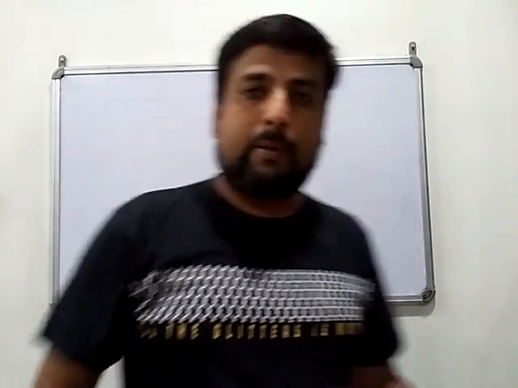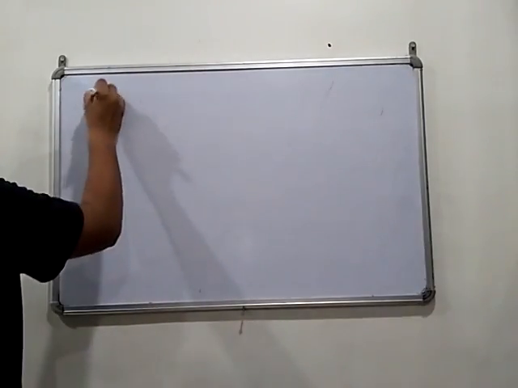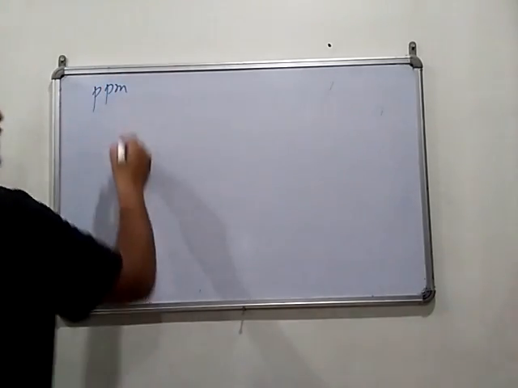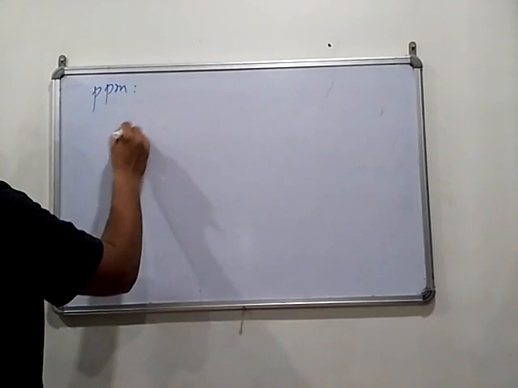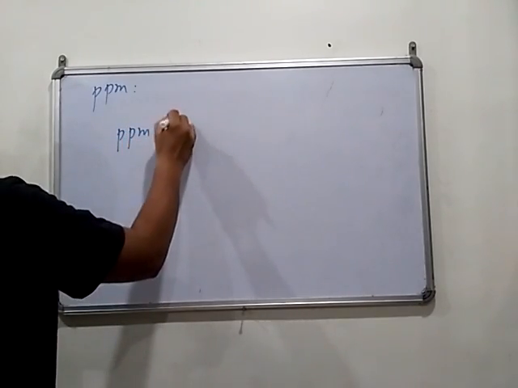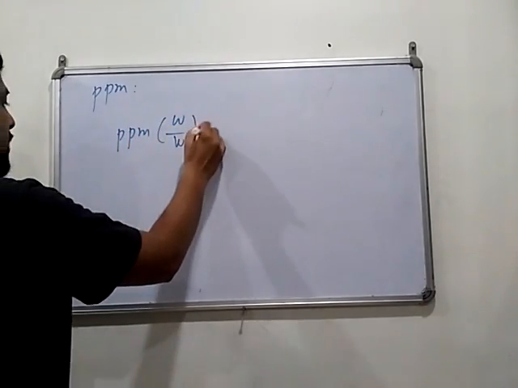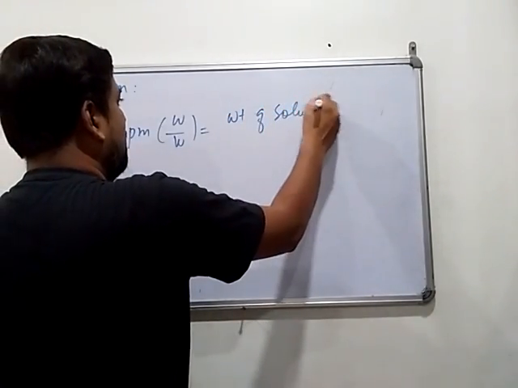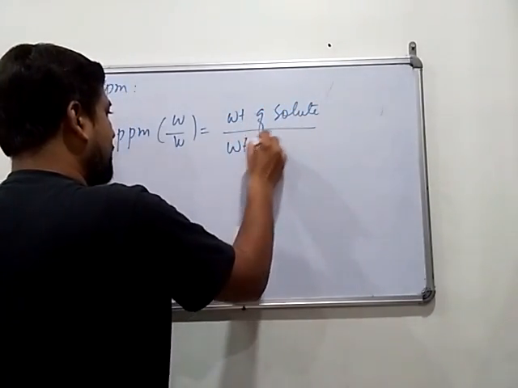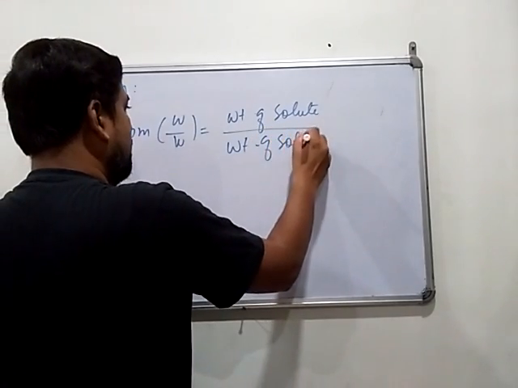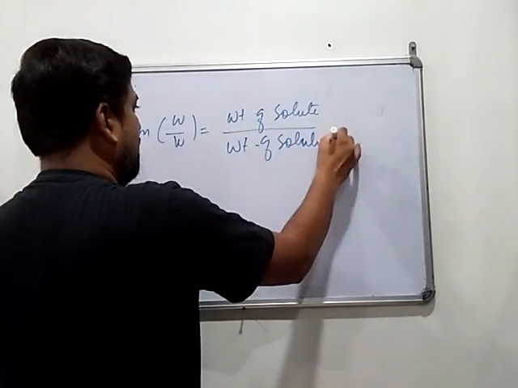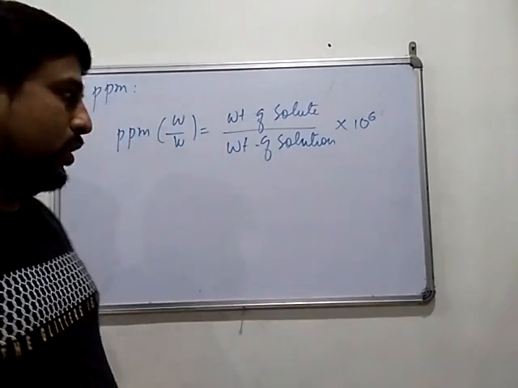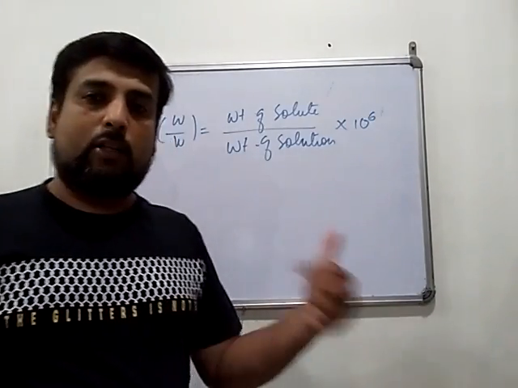Now parts per million, ppm. ppm means parts per million. Now ppm weight by weight equals weight of solute divided by weight of solution into 10 raised to the power 6. That's it. Because parts per million, 1 million means 10 raised to the power 6.